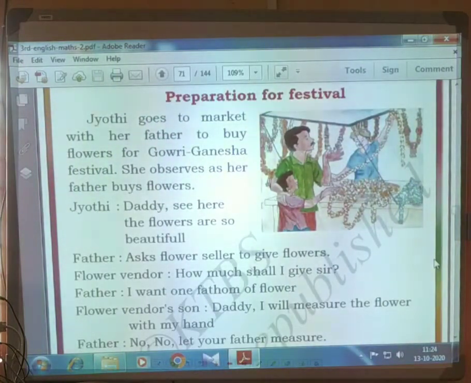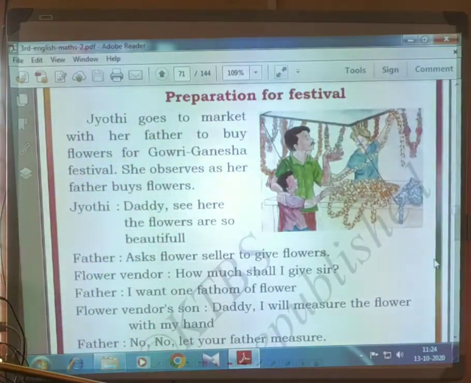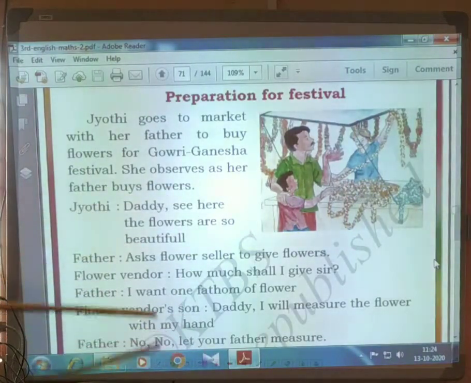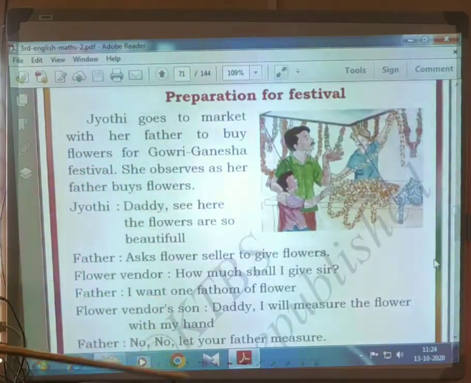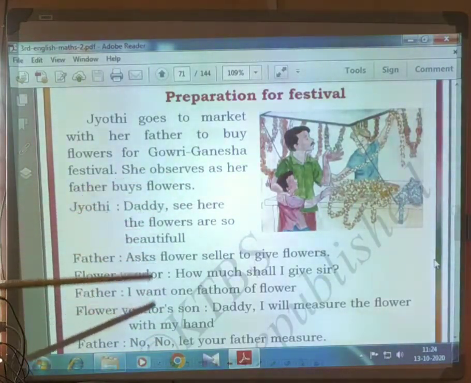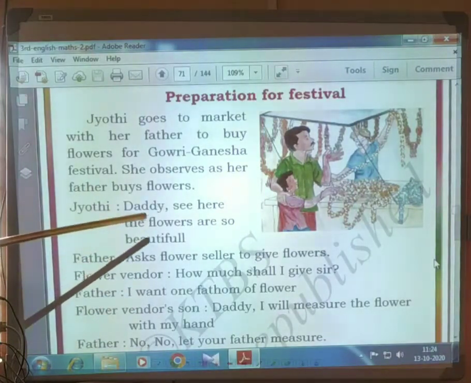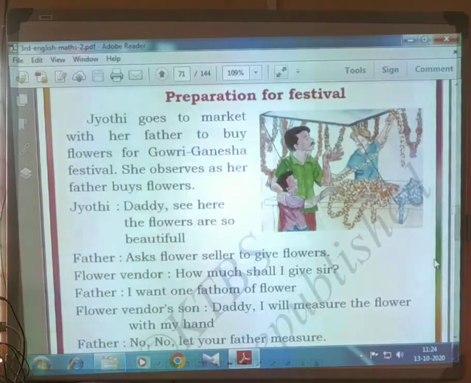See, one passage is there. This is preparation for festival. Jyoti goes to market with her father to buy flowers for the Gauri Ganesha festival, and the coming festival is Dasara. If you also went with your mother or father to the market, you will know the things. She observes as her father buys flowers. Jyoti told, "Daddy, see here, the flowers are so beautiful. You are seeing the flowers?"